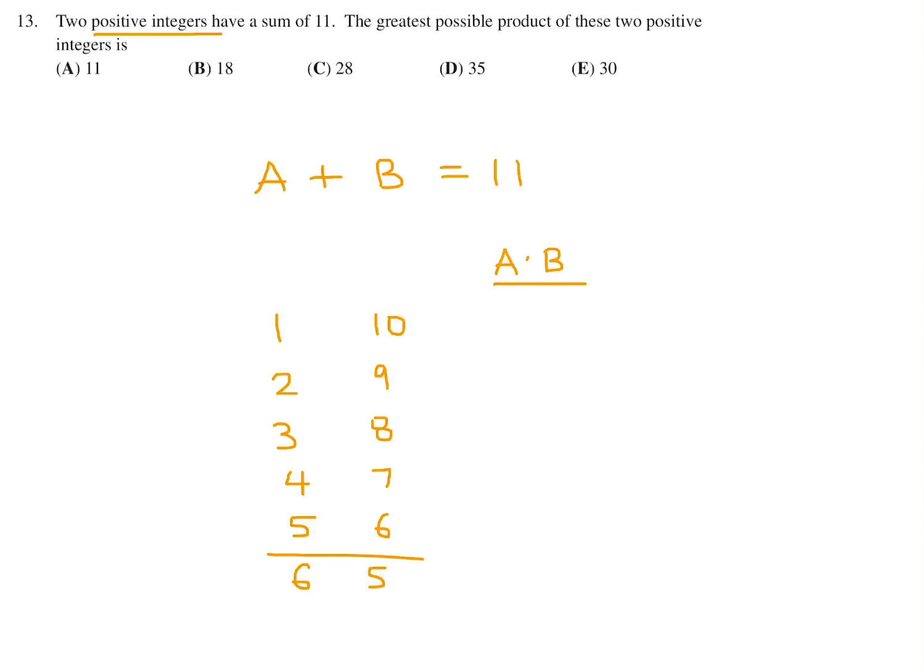All right, now let's figure out A times B. For the first one, it'll be 1 times 10, which is 10. Next one, 2 times 9, which is 18. Next one, 3 times 8, which is 24. 4 times 7, 28. And 5 times 6 is 30. So of these, which is the greatest possible product? It's this one, 30. So number 13, the answer is E.